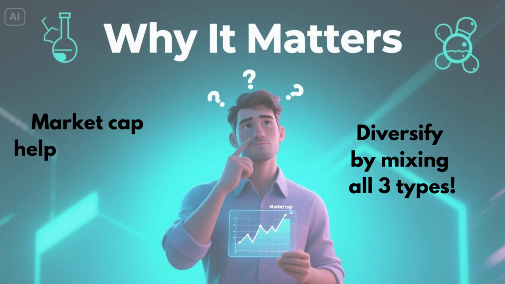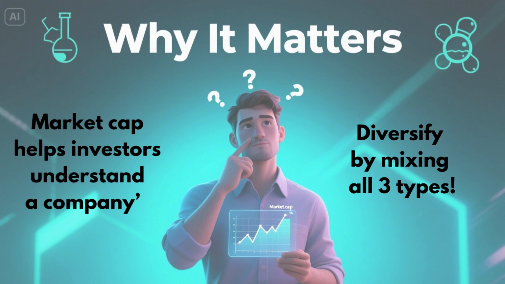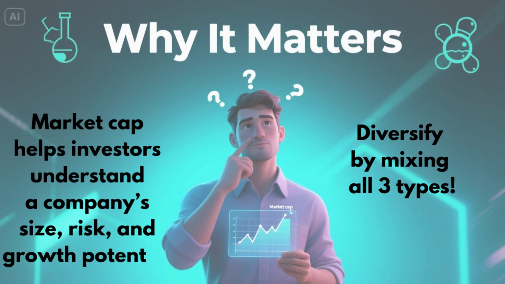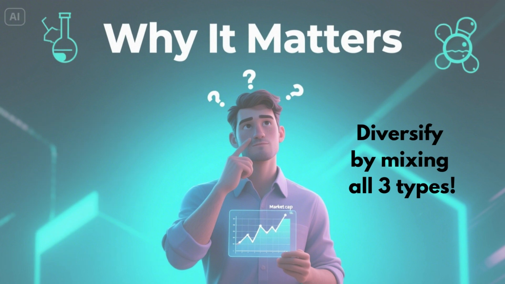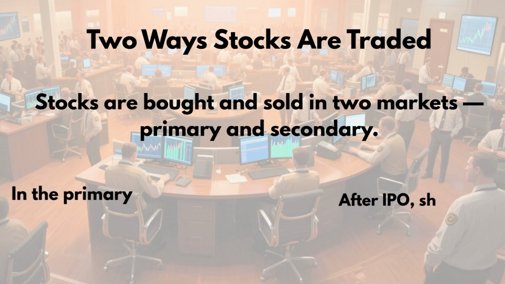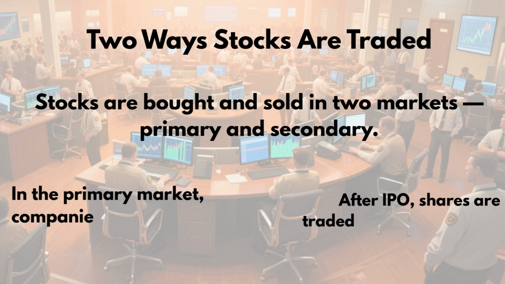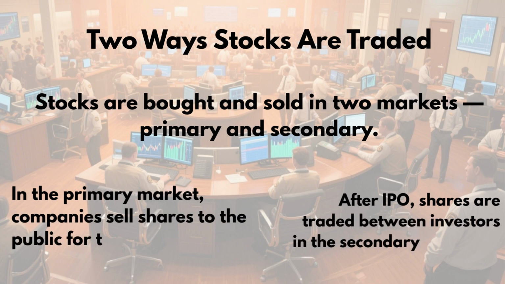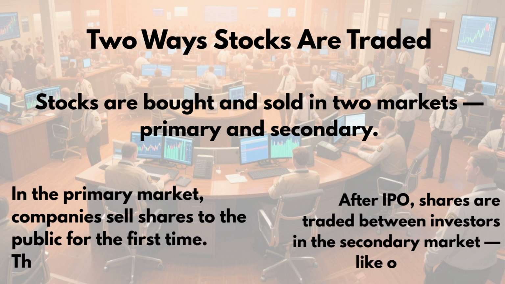Why it matters? Market cap helps investors understand a company's size, risk, and growth potential. So diversify by mixing all three types. How stocks are traded. Stocks are bought and sold in two markets, primary and secondary. In the primary market, companies sell shares to the public for the first time.